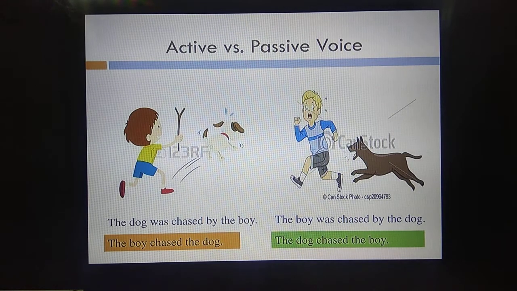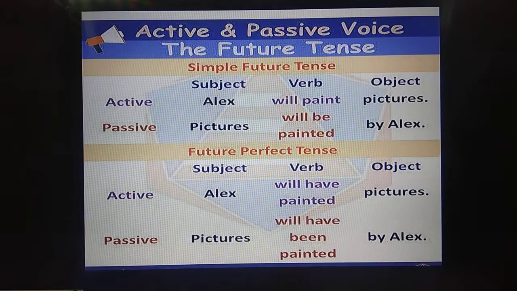Next, again examples. The boy chased the dog. The dog was chased by the boy. The dog chased the boy. The boy was chased by the dog. Next, let us see the future tense.